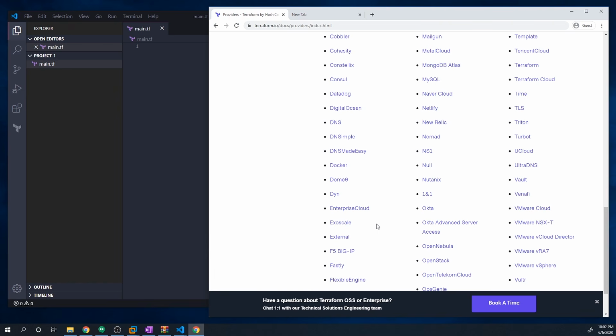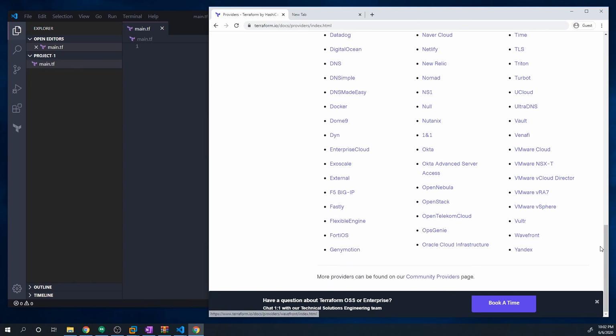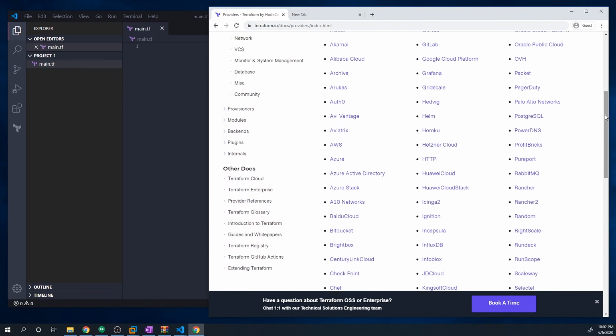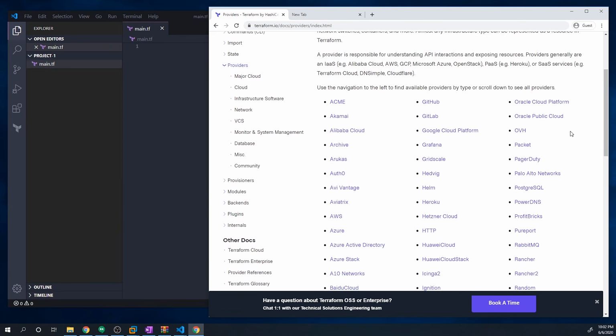And you might be wondering, well, we downloaded Terraform, shouldn't that come with all the code to talk to all these providers? Well, think about this, guys. For the most part, are you going to be working with all of these providers? No. Each user is going to have a predefined set of providers that they're going to work with, and there's no point in Terraform shipping all of the code for all of these providers in the installation package. So on a per user basis or per project basis, Terraform will figure out which plugins need to be installed based off of the provider configuration in your Terraform file.